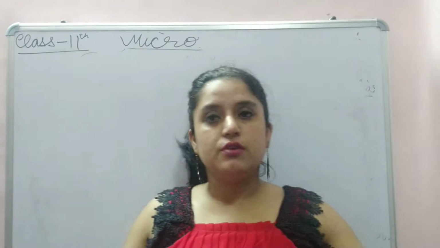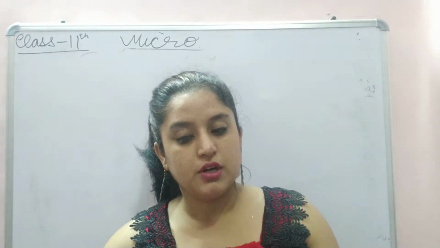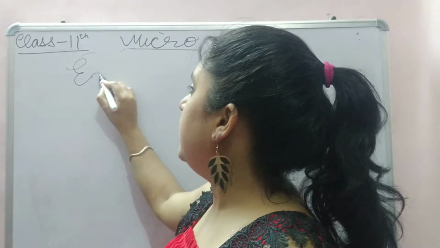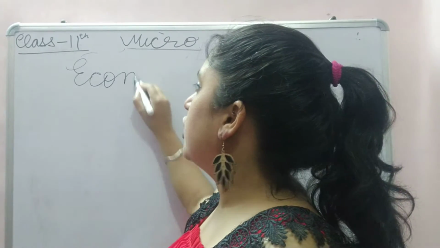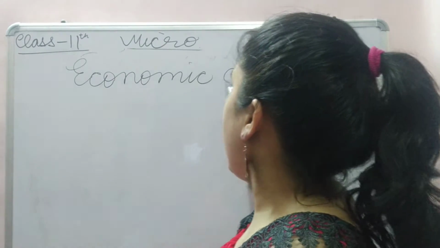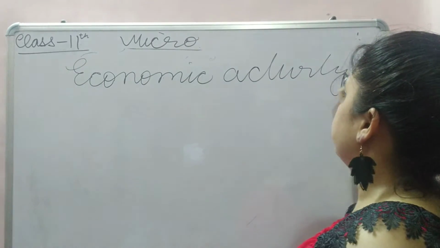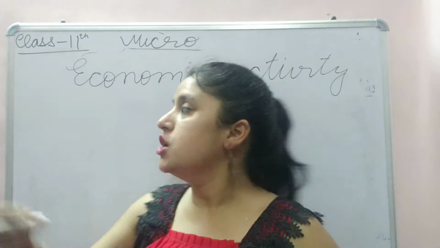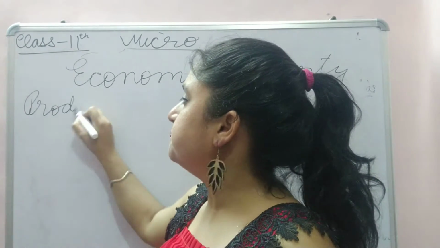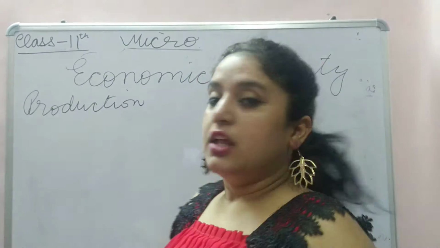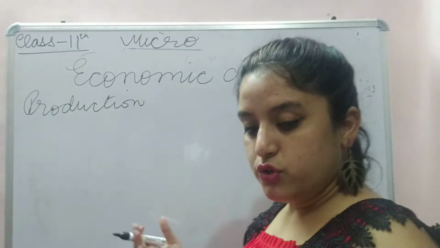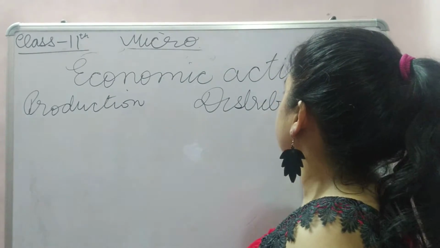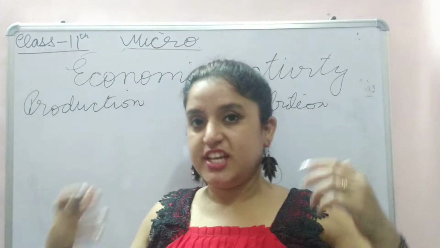Why will one produce? Because somebody wants to consume. We will understand what production is. First we are doing economic activity in microeconomics. What comes to your mind? What happens in economic activity? Somebody produces, so production. Then, after producing, distribution. After distribution, exchange and consumption.